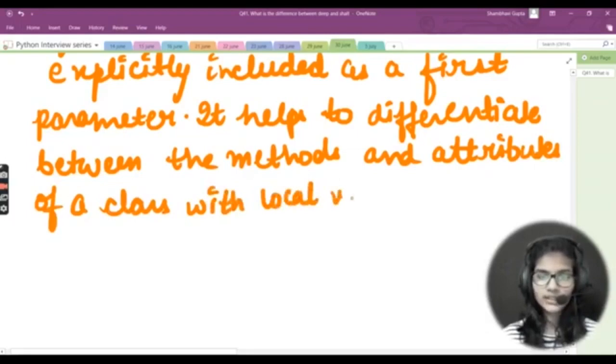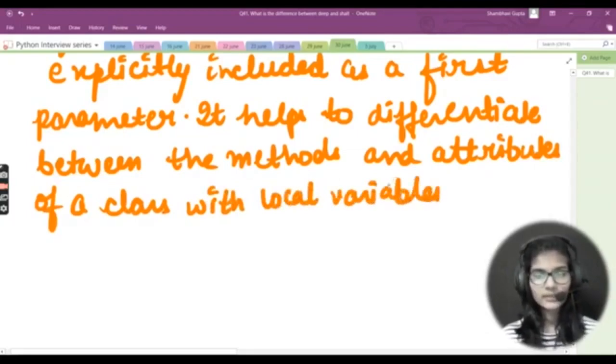So it even helps us to differentiate between the methods and attributes of a class with local variables, right?